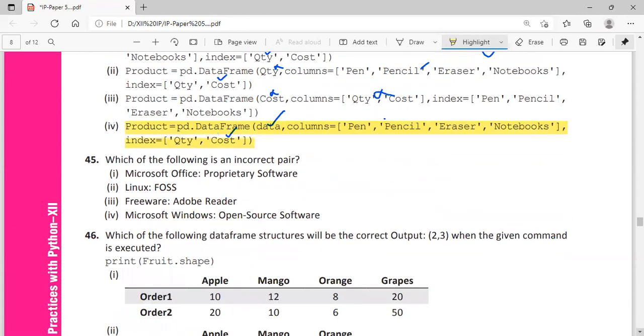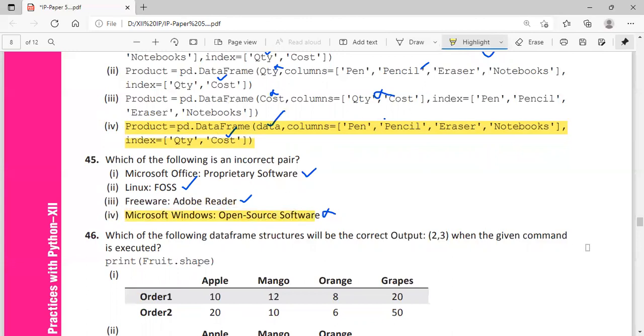Which of the following is an incorrect pair? Microsoft Office is a proprietary software. That's correct. Linux is free and open source software. That is also correct. Freeware is Adobe Reader. That is also correct. Microsoft Windows open source software? No, that is not open source software. It's a proprietary software. You have to purchase the license.